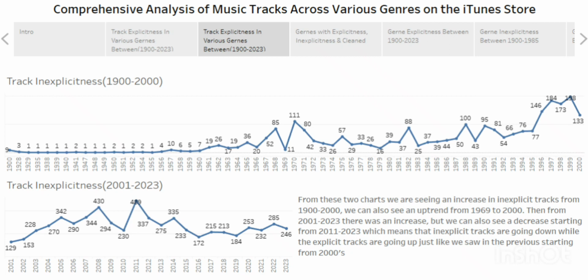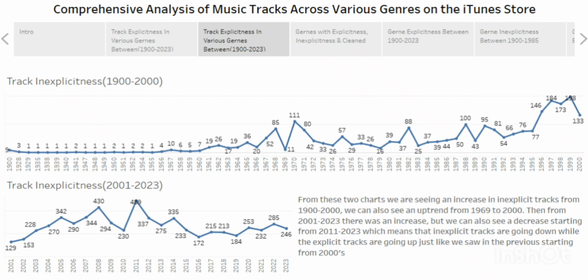Then from 2000 to 2023 we're now seeing a decline, after it hit a peak of 489, and then decreased, and that was actually by 2011.